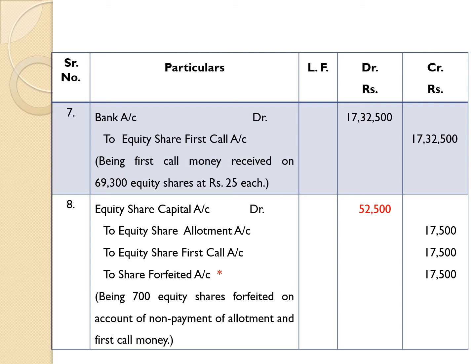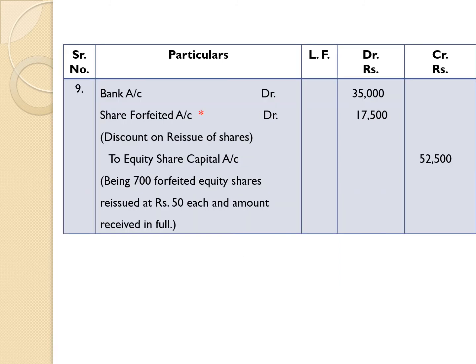Therefore, the difference occurring to credit is recorded as to share forfeited account. That difference amount is 17,500. Being 700 equity shares forfeited on account of non-payment of allotment and first call money. In this way, we have passed one entry regarding forfeiture of shares.